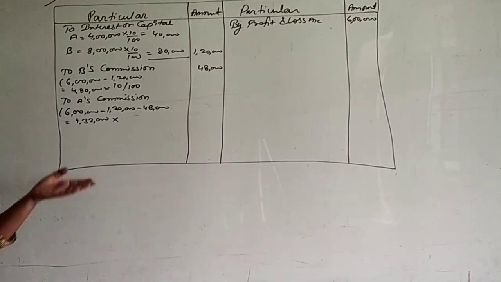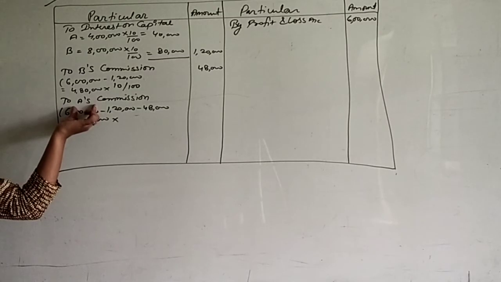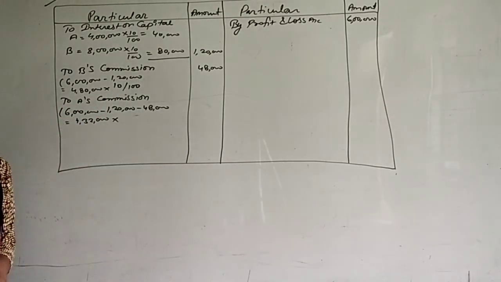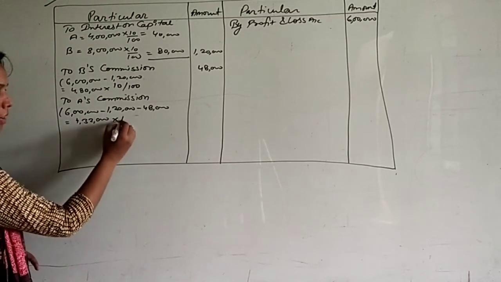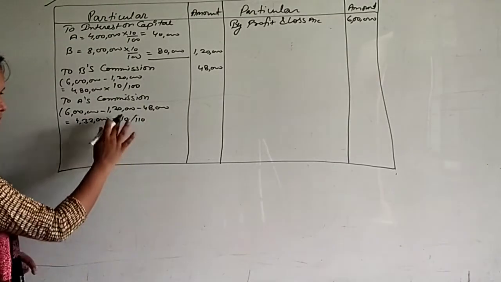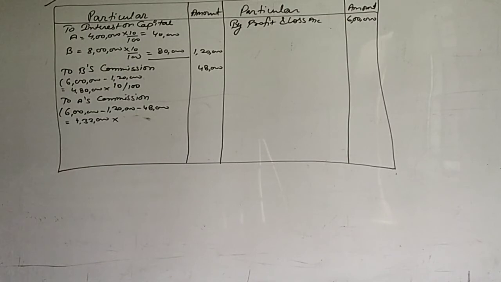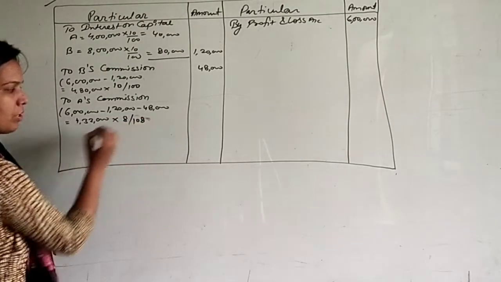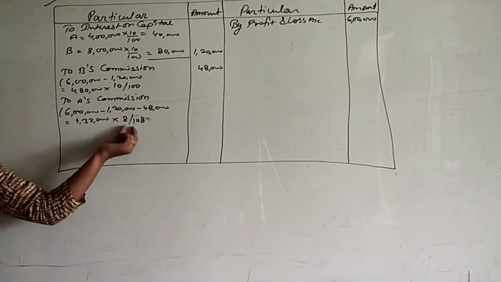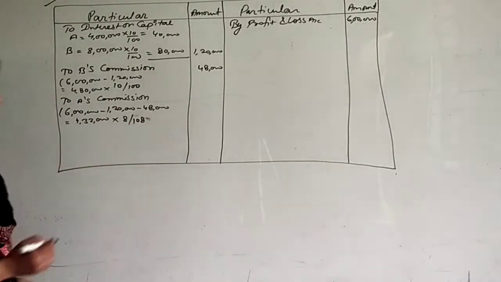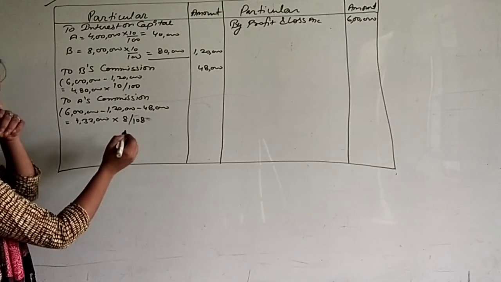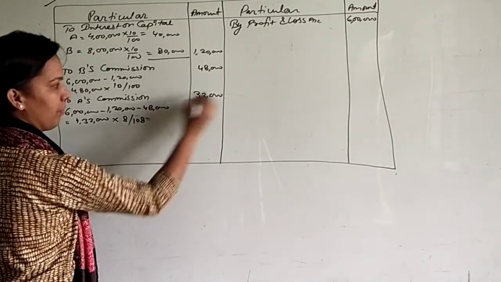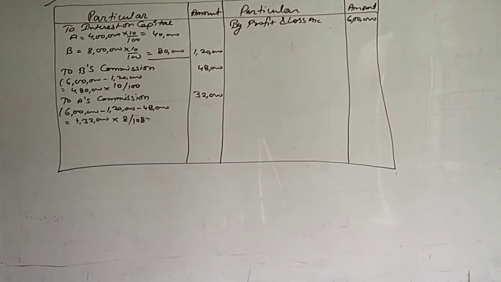Means what is the point? That A's commission will charge net profit after charging commissions. There is the word after. So we will write here 10 upon, sorry, not 10. What is the rate of commission here? 8. So it will be 8 upon 108. As I told you, rate upon 100 plus rate. Okay. Now calculate this. It will be 32,000. This 32,000 is the commission of A.